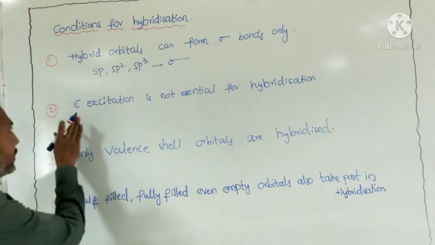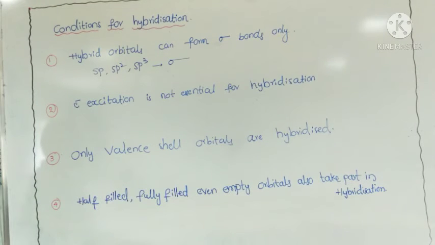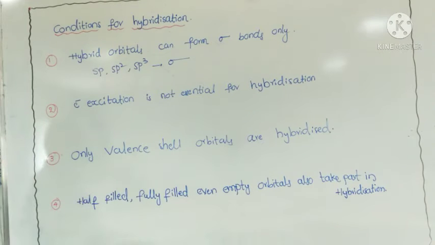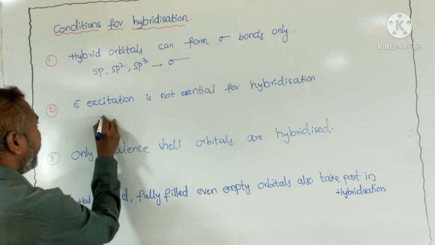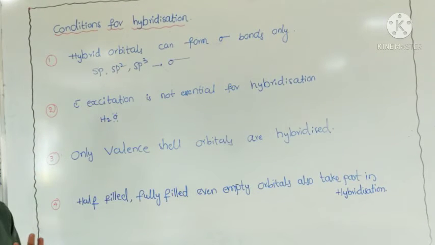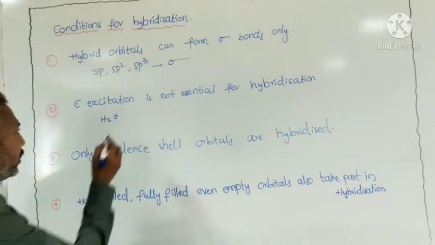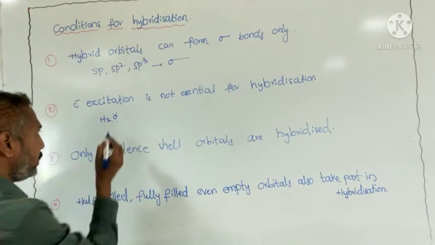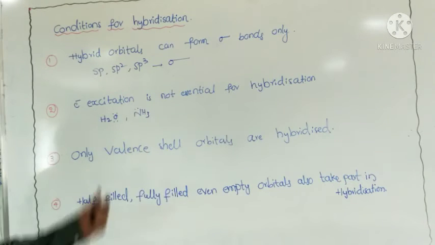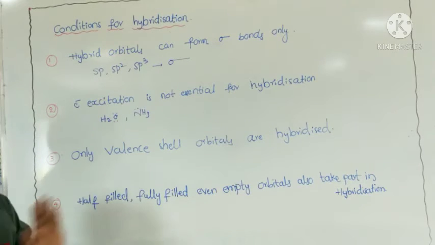Next, electron excitation is not essential for hybridization. In some molecules, electron excitation is not essential. For example, we take a water molecule. Here only orbitals are intermixing, but electron excitation is not essential, to determine the shape of molecules. Which molecules? Water and ammonia, NH3. There only intermixing is possible, but electron excitation is not essential.